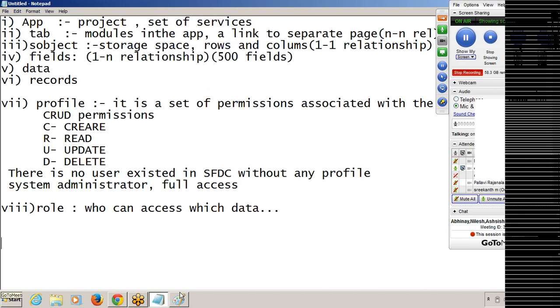Okay, so it is about the basic vocabulary like application, tab, object, fields, data, records, profile, and role.